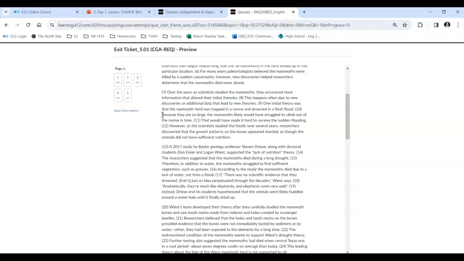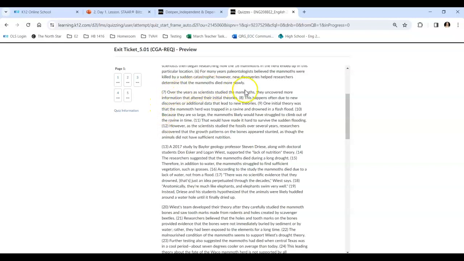Because they are so large, the mammoths likely would have struggled to climb out of the ravine in time. This would have made it hard to survive the sudden flooding. However, as the scientists studied the fossils over several years, researchers discovered that the growth patterns on the bones appeared stunted, as though the animals did not have sufficient nutrition.